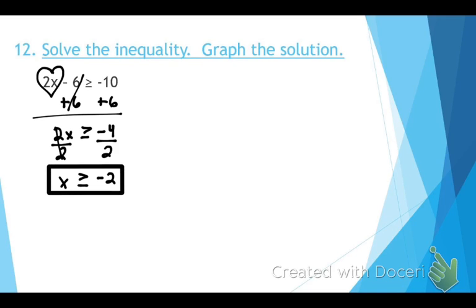-2. How many numbers are going to be on my number line? 3. What number goes in the center? -2. What is one smaller than -2? Guys, if your desk doesn't look like this, you need to erase it and fix it, please. Make yours look like mine. To the right is -1. Open or closed circle? It is closed. Which direction should my arrow go? All solutions are greater than -2.